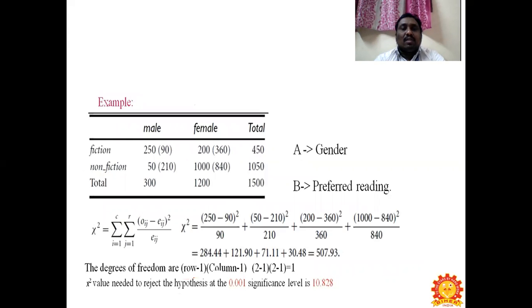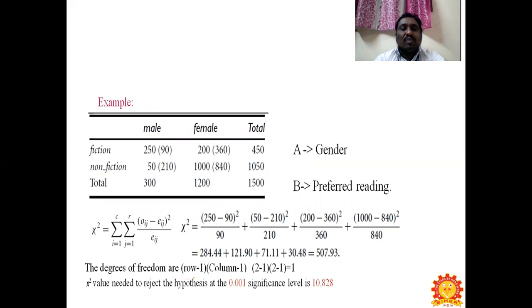Then we substitute into the chi-square formula, where chi-square is the given data, 250 minus 90 for the male, divided by 90, as well as the values from the previous cases. In this case, we get the value 507.93.